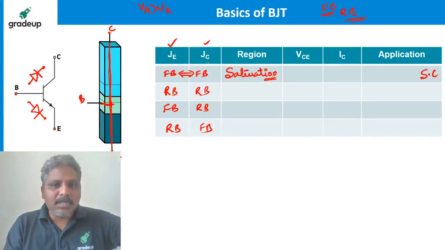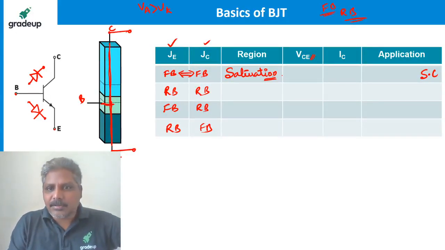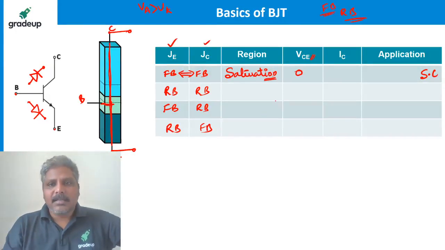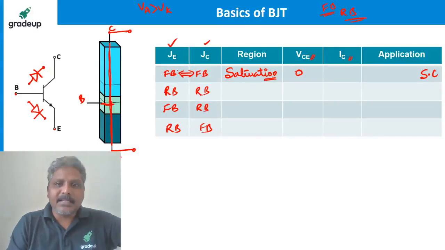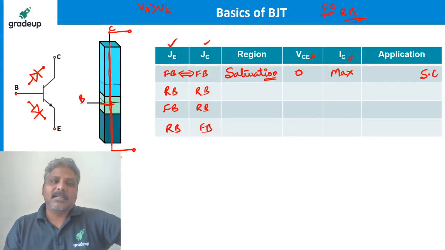Then how much is the voltage between collector and emitter? If I measure the voltage between collector and emitter, where it is behaving like a short circuit, it is 0. How much could be the current? Current in a short circuit is always highest. How much is highest?